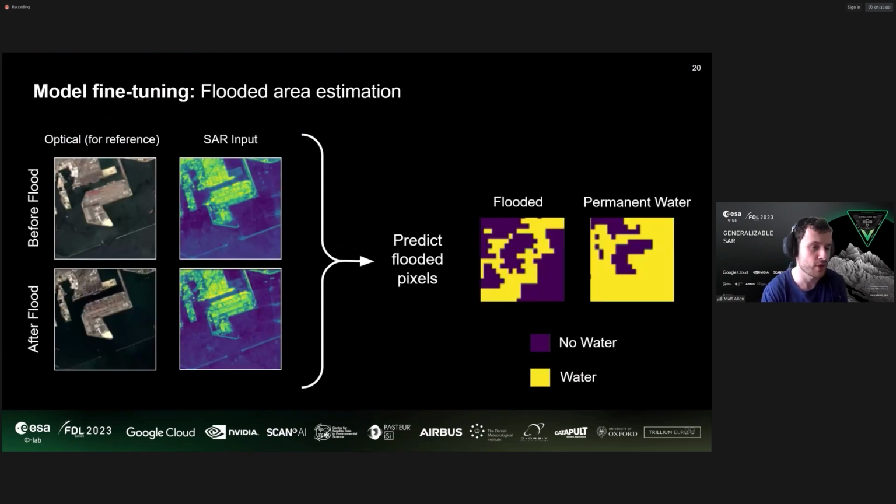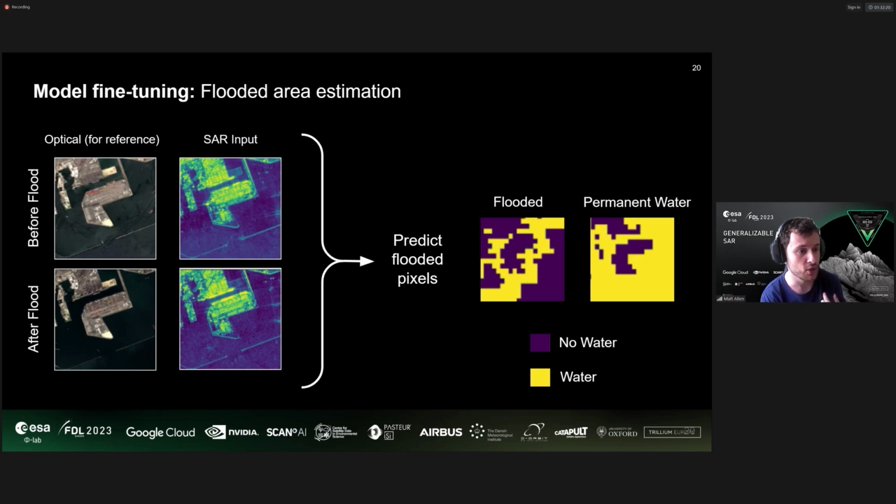So the final task that we mentioned in our preamble was flood detection, and this is something that is still ongoing. Now, flood detection is difficult, more so than the first two tasks, because it takes two images as input, one from potentially before a flood and one from after the flood.